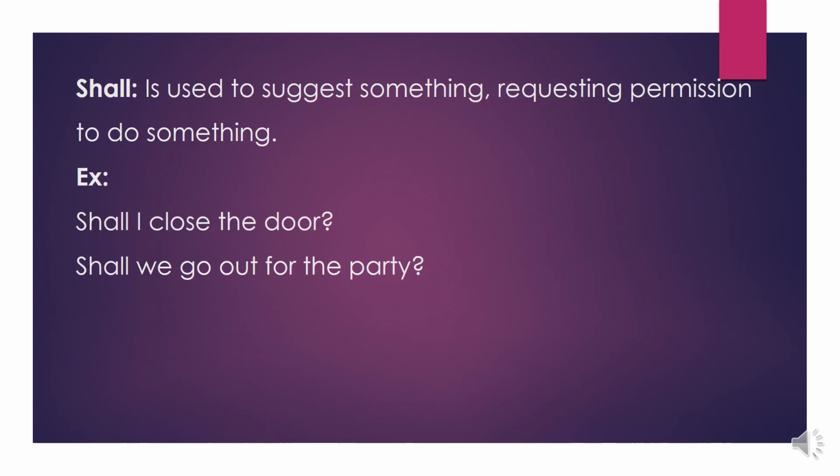Shall. Like will, shall is also an auxiliary verb used to show future actions. It is used to suggest something or request permission to do something. Most commonly we use shall with the subjects I and we. Let us see some examples. Shall I close the door? Shall we go out for the party? I shall be late. In these sentences, shall is used to suggest something and to seek permission.